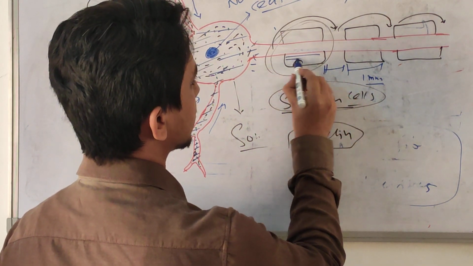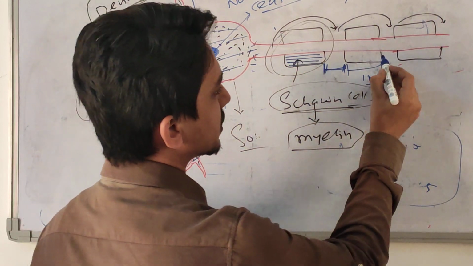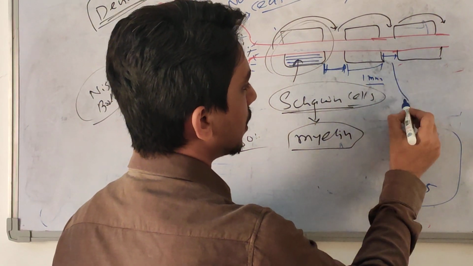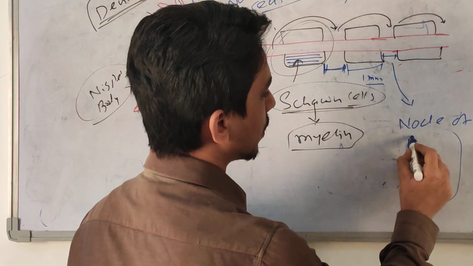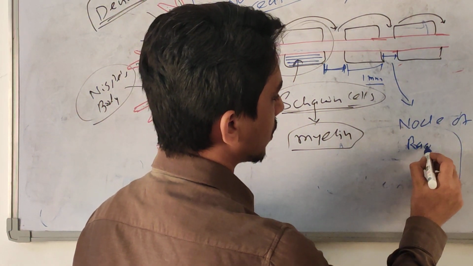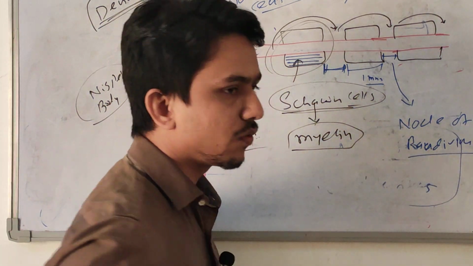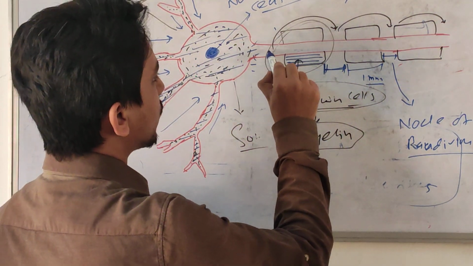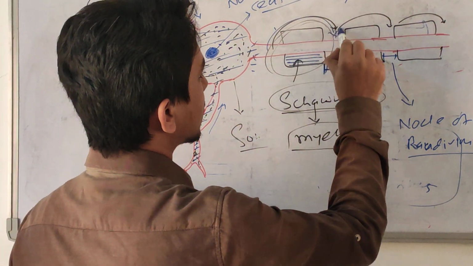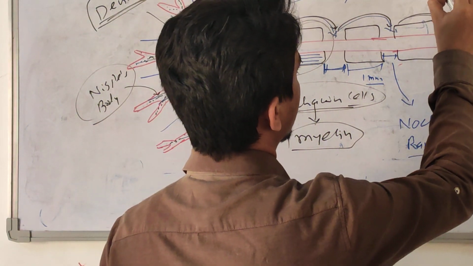This is called the myelin sheath, and the gap between two myelin sheaths is called the node of Ranvier. So conduction travels from one node to another node. This type of conduction is called saltatory conduction.